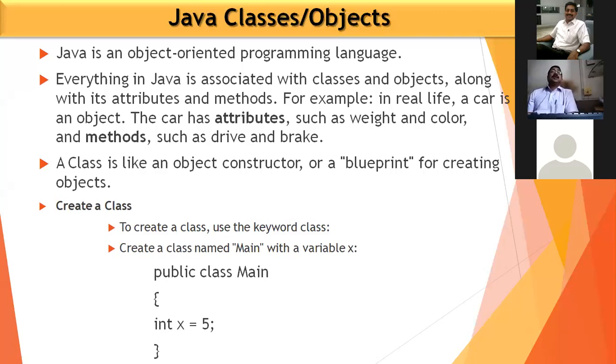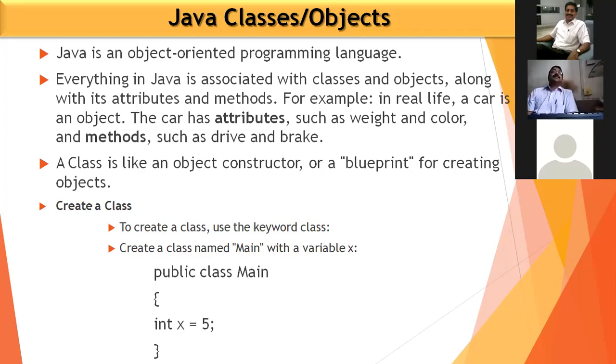Anything, if we are considering anything, that is an object. And we are going to guess that object, what is that object, and how we can tackle that object, how we can use that object in our real life.